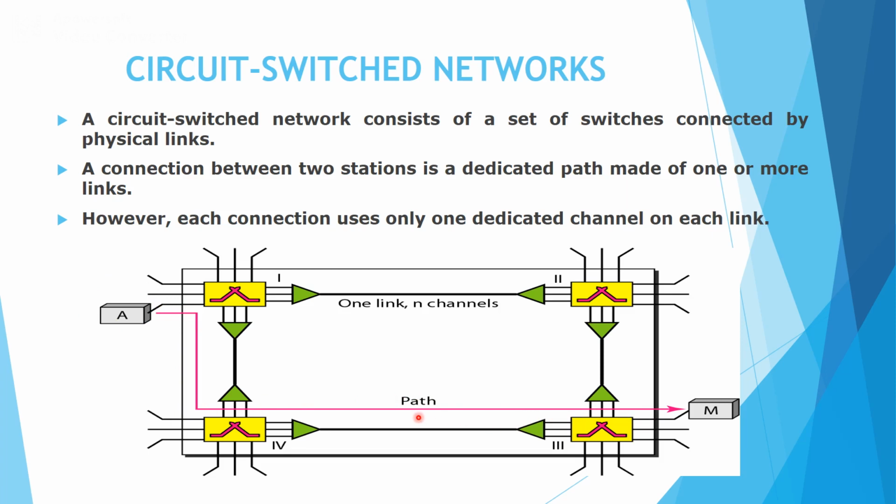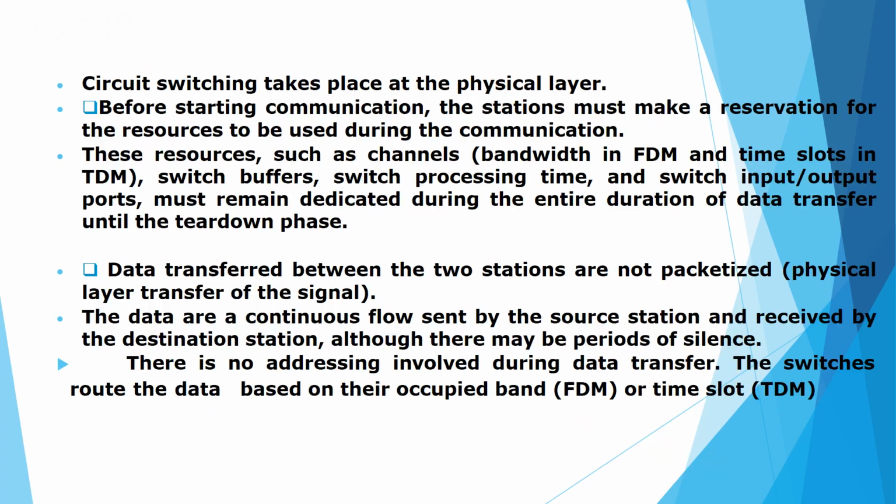Each connection uses only one dedicated channel on each link. Here we can observe that we have one link but it consists of n channels. In the case of the circuit switching concept, the switching takes place in the transport layer. Before starting communication, each station needs to reserve the resources.